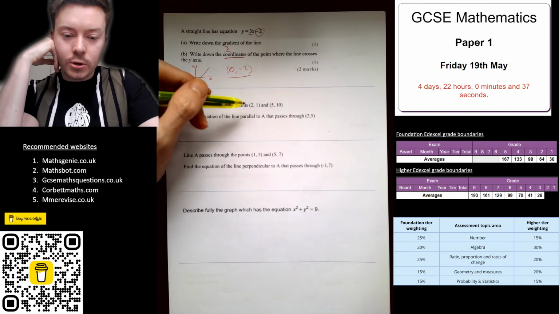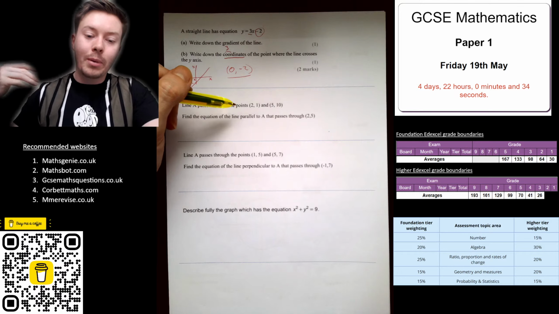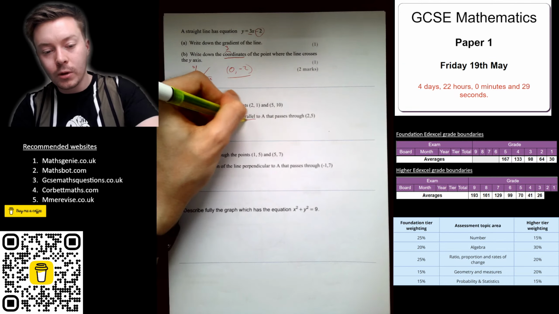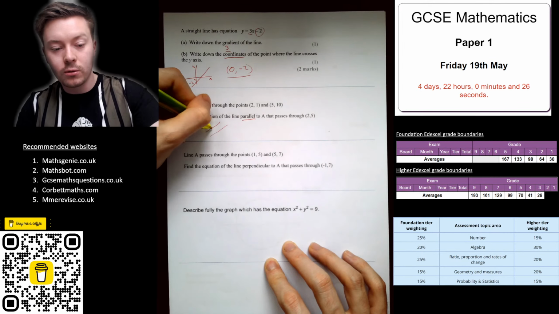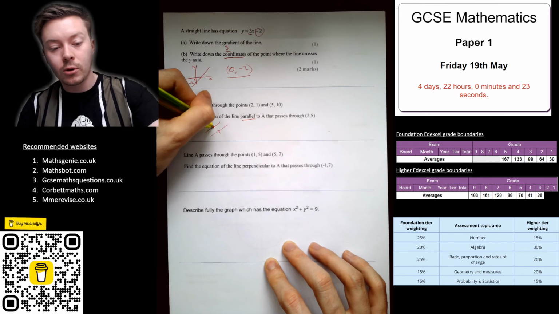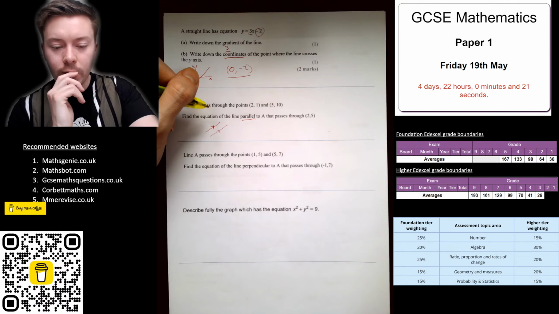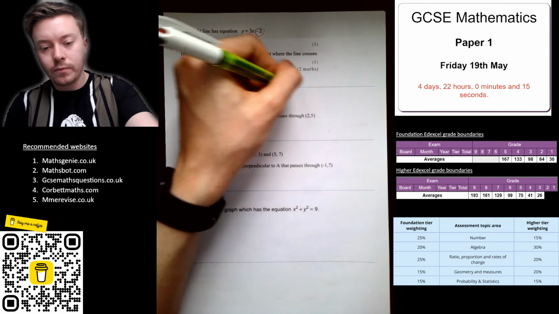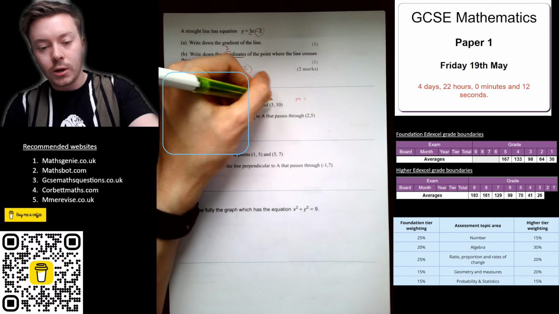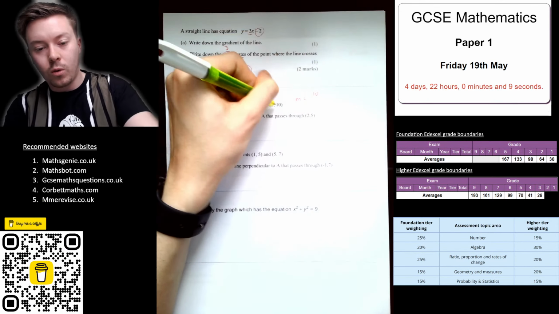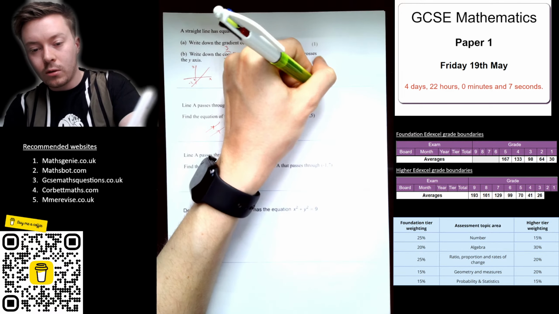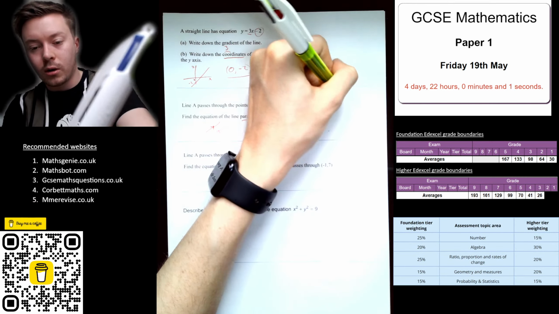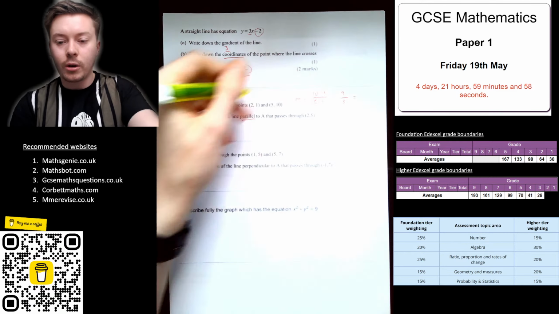Line A passes through the points 2, 1 and 5, 10. Find the equation of the line parallel to A that passes through 2, 5. If it's parallel, that means it's going in the same direction, so it's got to have the same gradient. The only thing that will then change is the y-intercept. So we're going to work out the gradient. So m is equal to 10 take away 1, so y value take away y value over x value take away x value, 5 take 2. So 10 take 1 is 9, 5 take 2 is 3, 9 divided by 3 is 3.